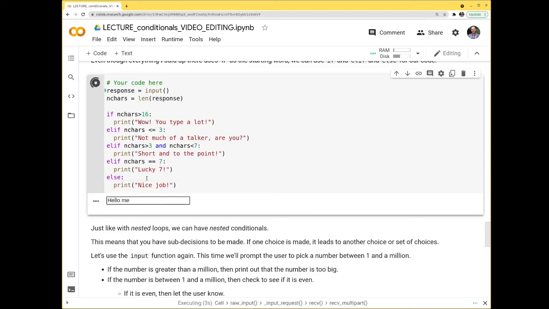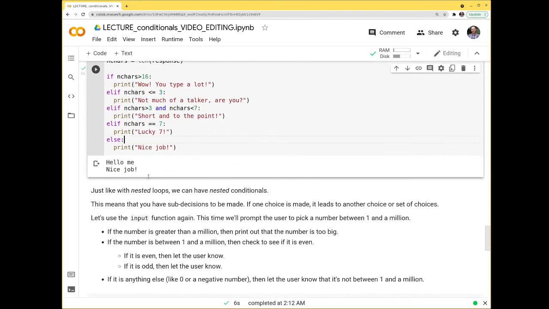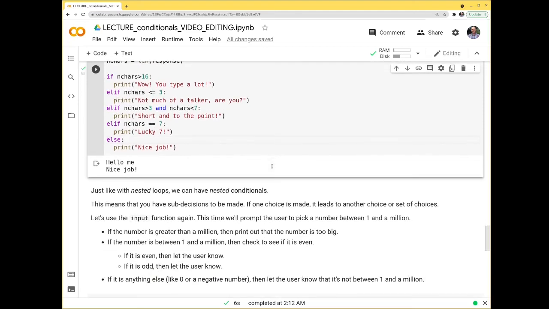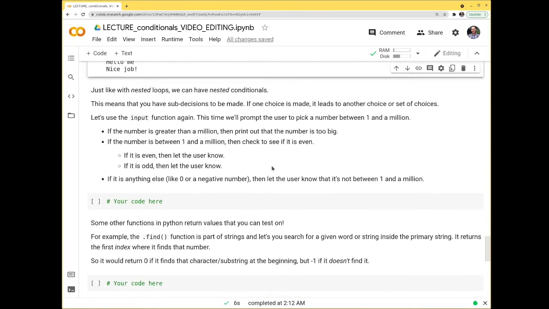Hello, me, because there's a space in there, that should be 8 characters. I get the nice job. Cool. So make sure you fully understand how all this works, the syntax, the fact that these are all lined up, which is not going to be exactly this. They're not all going to be lined up in the next section where we're going to talk about nested conditionals.